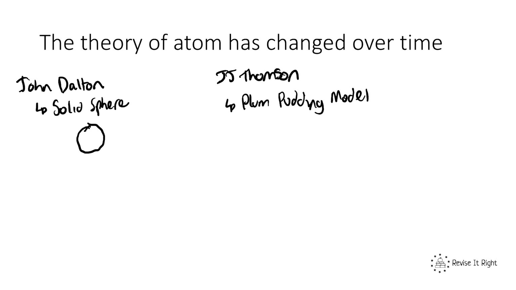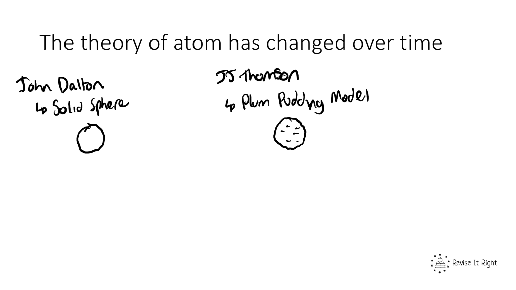Now what this model showed is he had a ball of positive charge, so much like John Dalton's sphere. However, this was positive, but there was also electrons or negatively charged particles stuck within it. Okay, so it can be described as a ball of positive charge with electrons stuck in it. And he called this the plum pudding model because essentially it looks like a plum pudding.